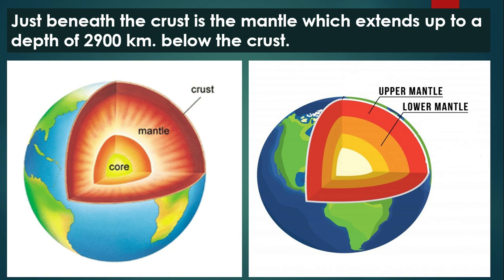This is classified into two categories. First is upper mantle and second is lower mantle. One more thing here, the upper mantle and the crust together are known as lithosphere, as you already studied in the first chapter. The crust and the upper mantle both together are known as lithosphere.